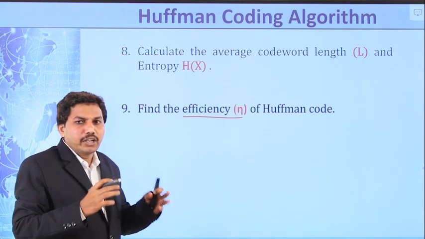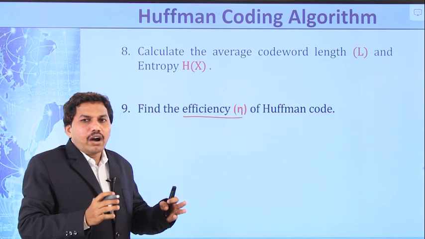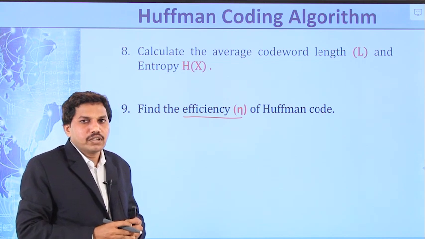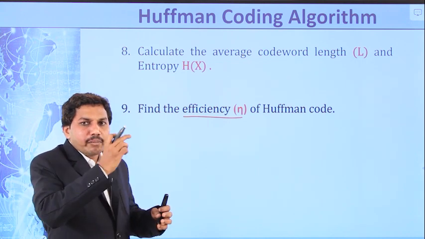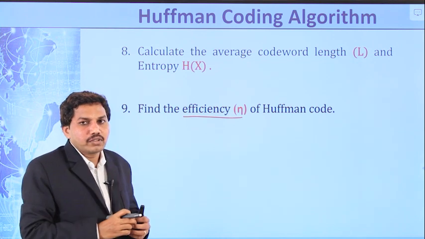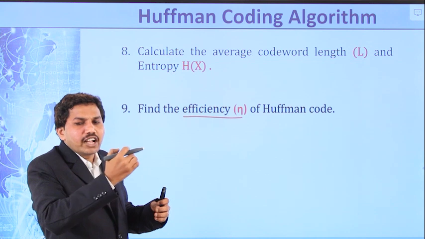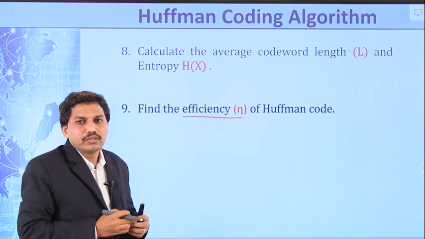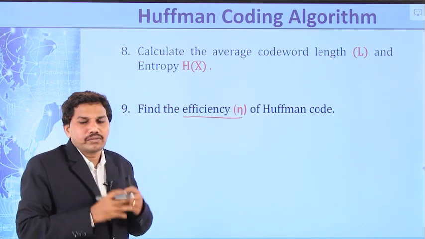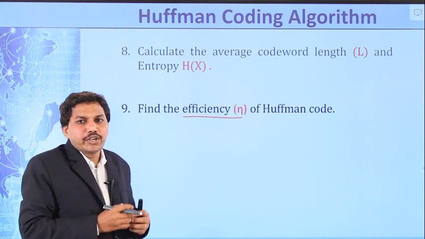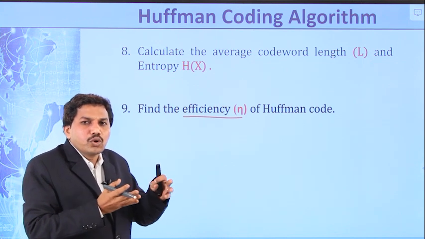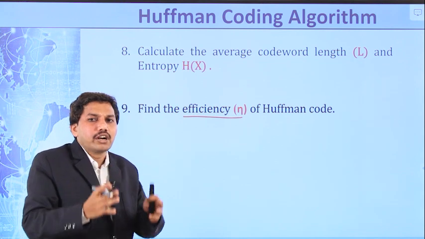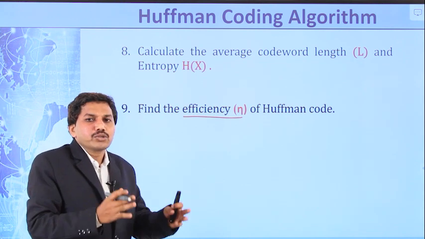Right? So once again, remember the algorithm. The first step is that all the messages are arranged in the order of decreasing probabilities. The second step is to combine the last two message probabilities, meaning the messages which have the lowest probabilities, and rearrange all the probabilities in decreasing order. This grouping is known as reduction 1. The third step is to combine the last two probabilities in reduction 1 and rearrange all the probabilities in decreasing order. This grouping is known as reduction 2.